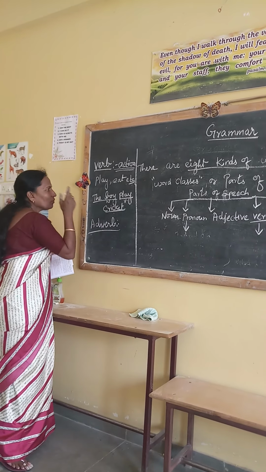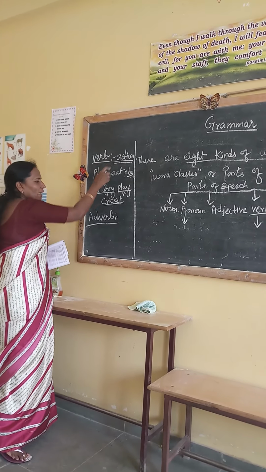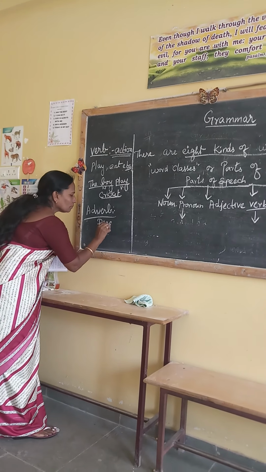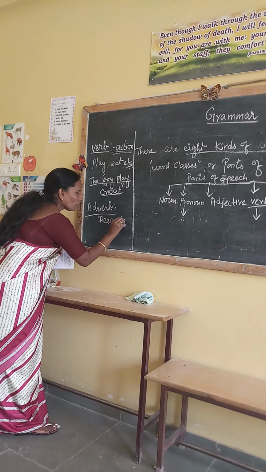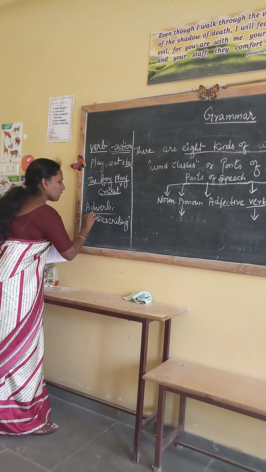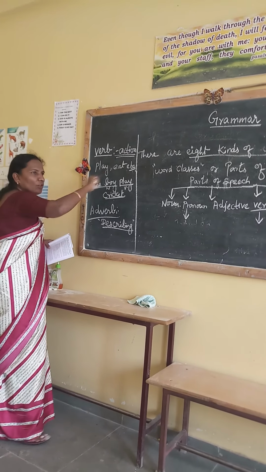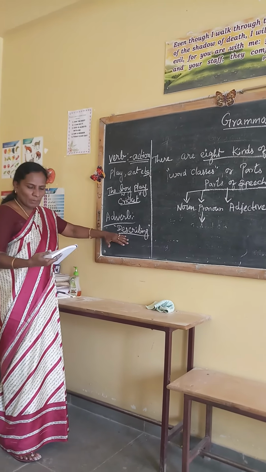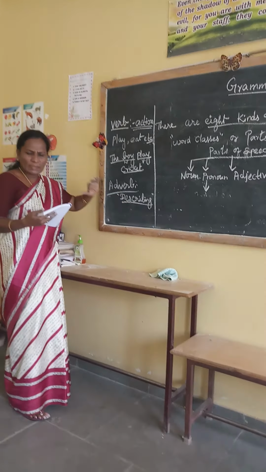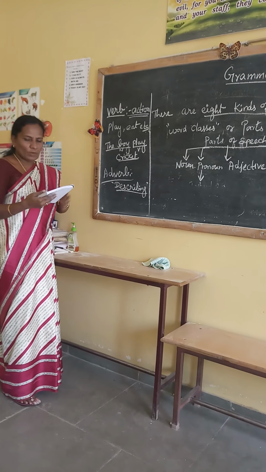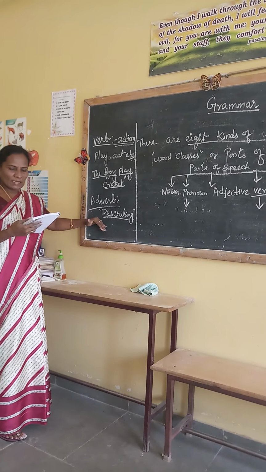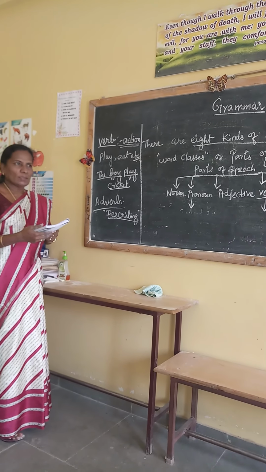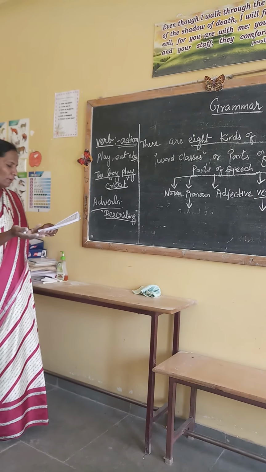You can keep it in your mind: verb is the action word, and the adverb is the describing word. It describes the quality, type, or nature of any action word, that is, the verb.